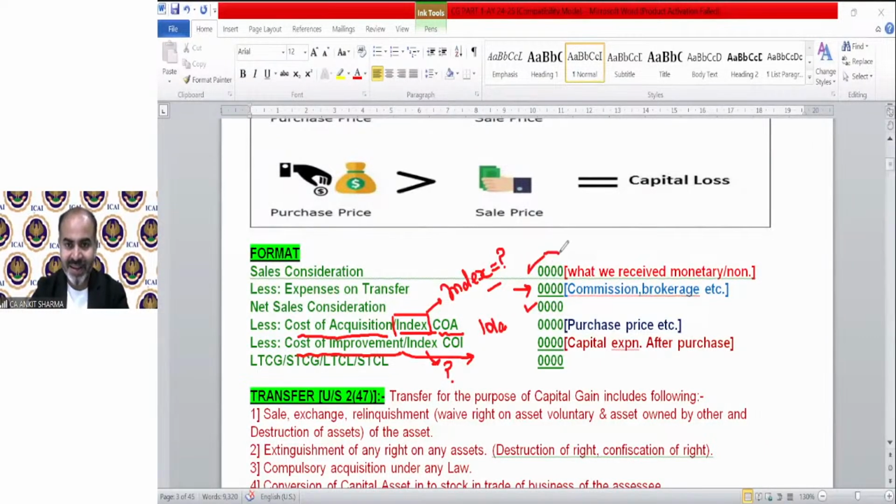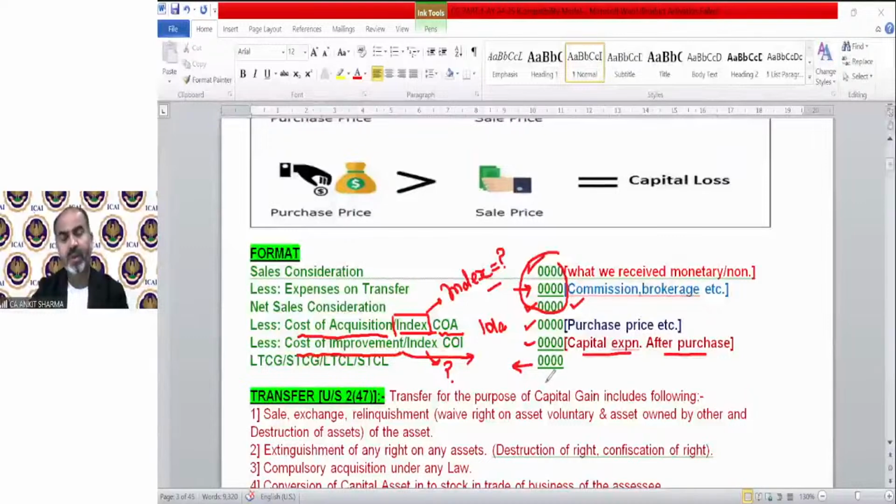So this is technically our sale consideration. Sale consideration minus expense means my net sale consideration. Now this is my purchase price. This is any capital expenditure after purchase that is going to be deducted. After that, I will have my capital gain or loss. Now the capital gain or loss might be of two types, long term or short term.